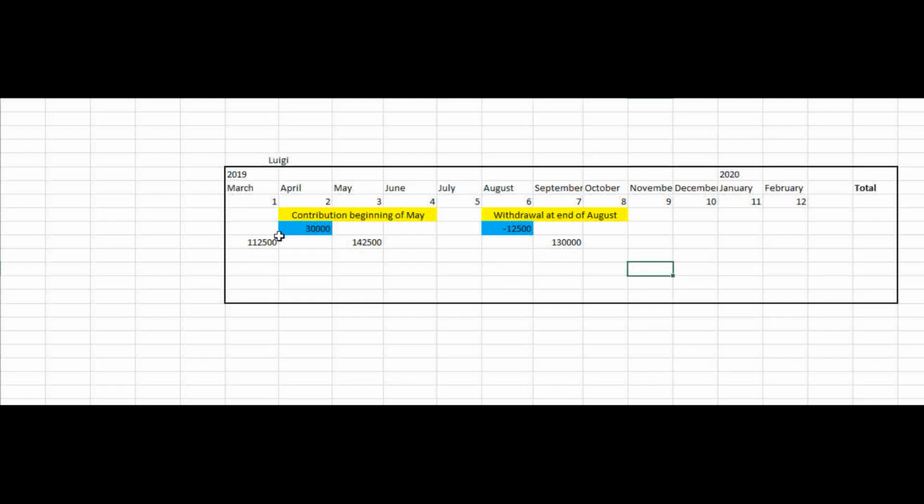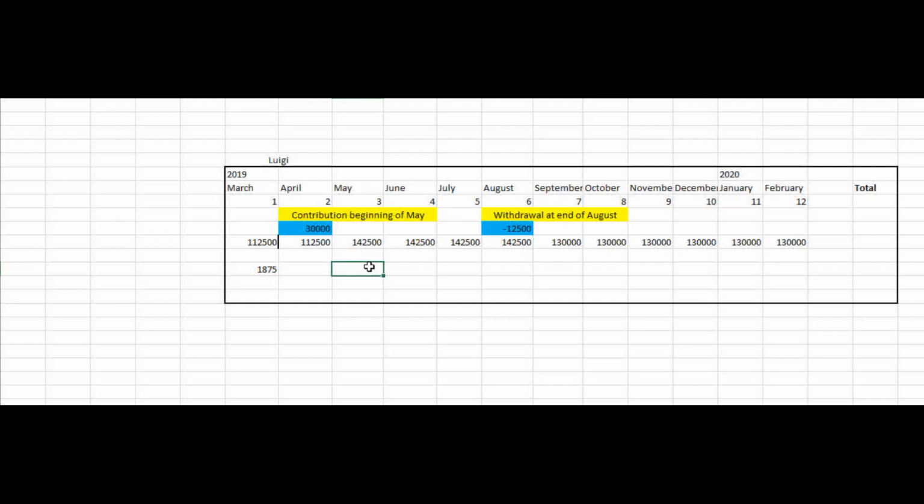So now we have to use this and calculate the interest on capital for Luigi. The way we'll do this is for the first 2 months of the year, his capital is 112,500 Rand, and we'll divide this amount by 100 and then multiply it by 10% because that is the interest on capital rate. And then you will have to apportion this to the year, so you will multiply it by 2 months and divide it by the 12 months of the year, and that is equal to 1,875 Rand.